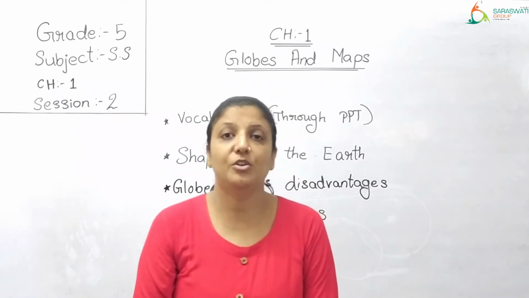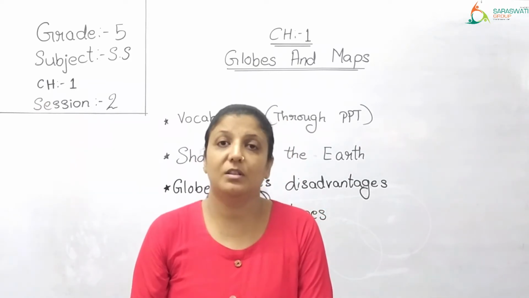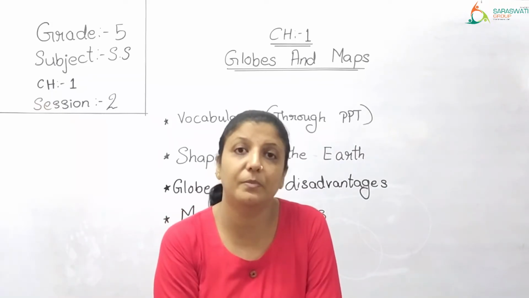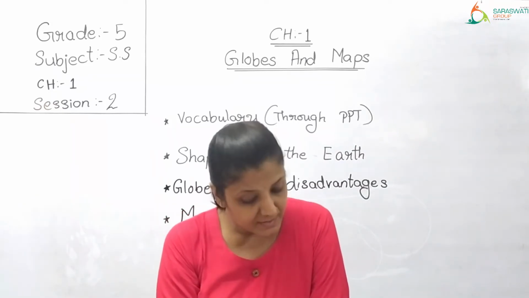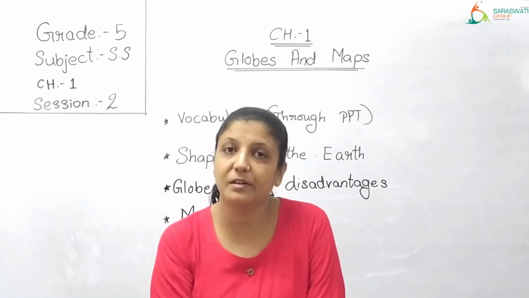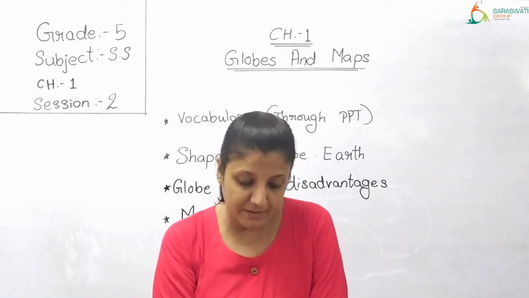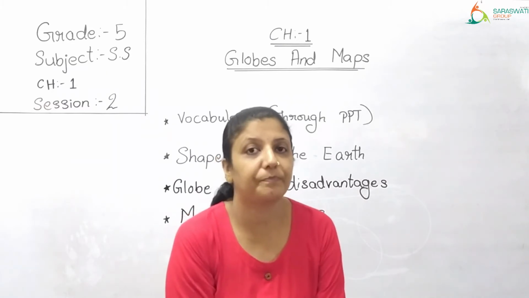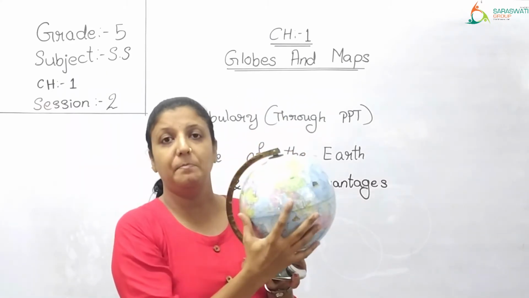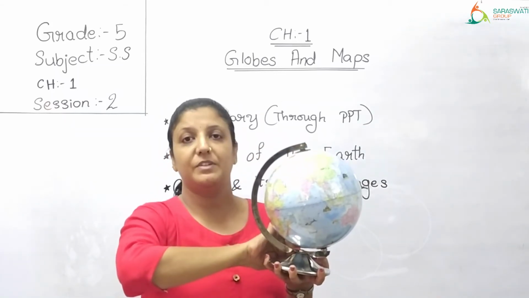Okay, all the minute details of a particular place like the cities or the towns or the states are not located in the globe in detail. Second point, a globe does not show the entire earth at once. We can only see one side of a globe at a time. As I told you, you can see only one part of the earth at a time. The other part is not visible.